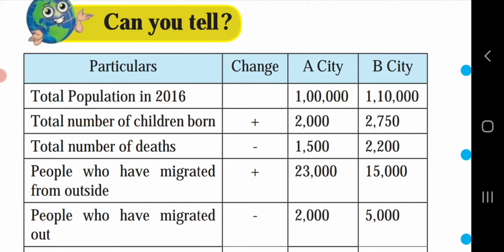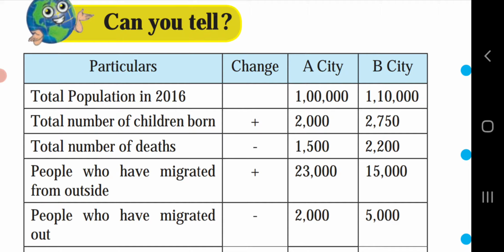People who have migrated out are 2,000 in A city and 5,000 in B city. People who have migrated out means they move from a village to other villages. And people who have migrated from outside means people who are coming into our city or village.